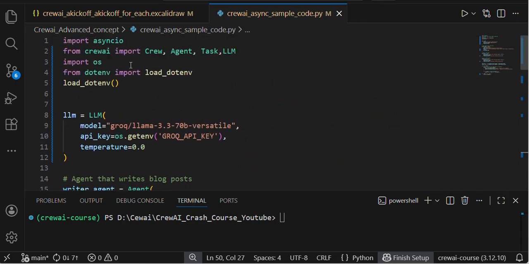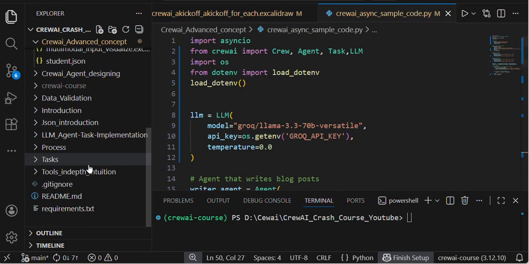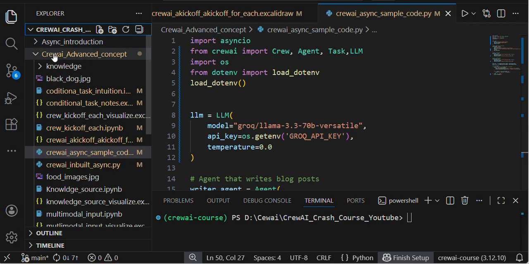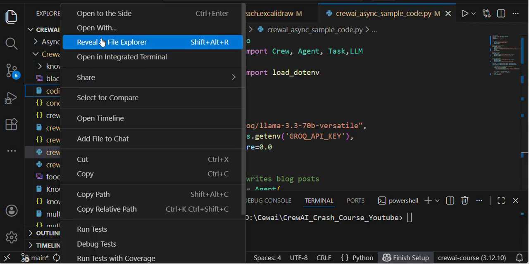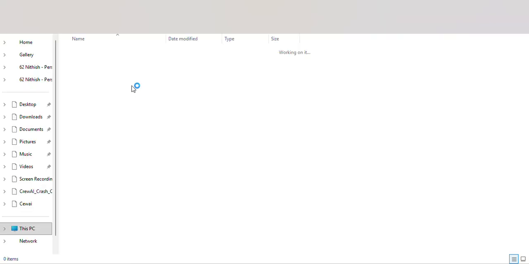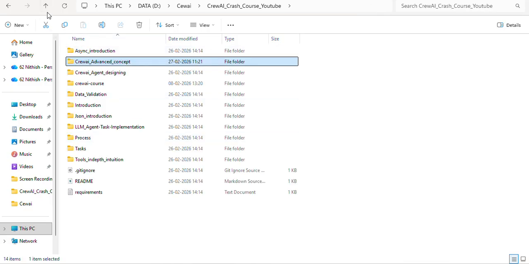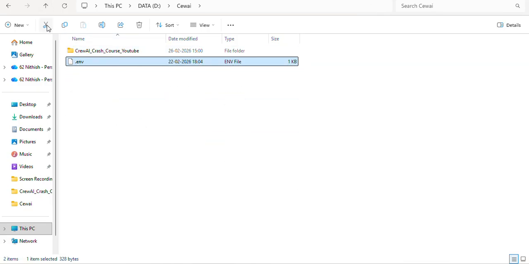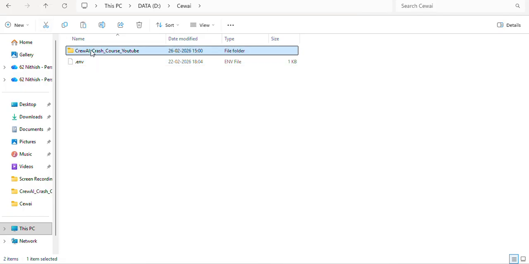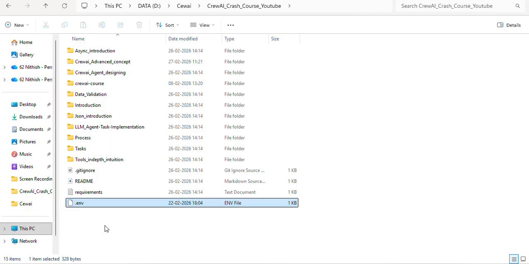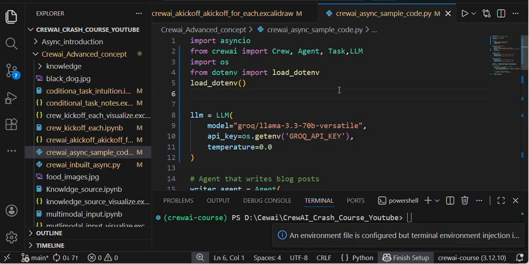For loading all the environment data from the .env file, just one minute. My .env file is missing. There is no .env file in my working workspace, so I am bringing the .env file into my workspace. Then only it can execute, otherwise it will throw an unnecessary error.